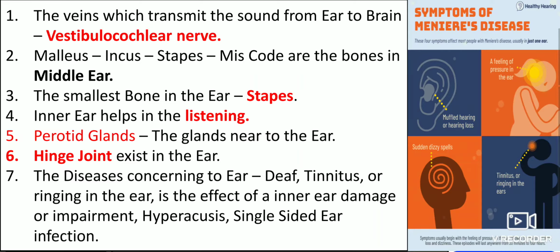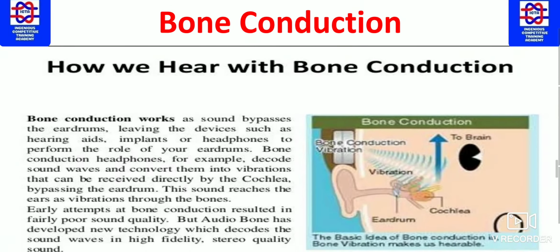Deafness, and tinnitus, ringing in the ear, is the effect of inner ear damage, and single-sided ear infection. There are a few diseases you should remember. As you can see, the symptoms of Meniere's disease: you will have muffled hearing or hearing loss, a feeling of pressure in the ear, tinnitus or ringing in the ears, and sudden dizzy spells. So you will find these kinds of problems.